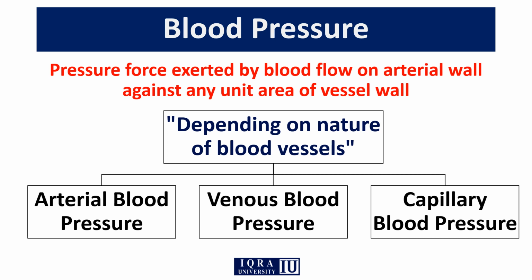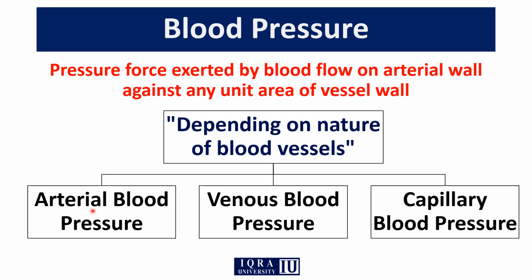And depending upon the nature of blood vessels, on the basis of location we can measure the blood pressure in the arteries, which is called arterial blood pressure. We can measure the blood pressure in veins, which is called venous blood pressure. We can measure it in capillaries, which is called capillary blood pressure. But most importantly, on a regular basis, the measurement we make is the arterial blood pressure.